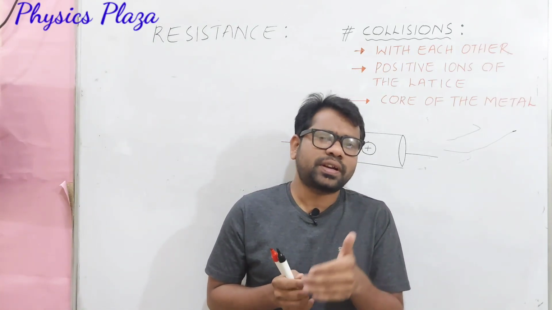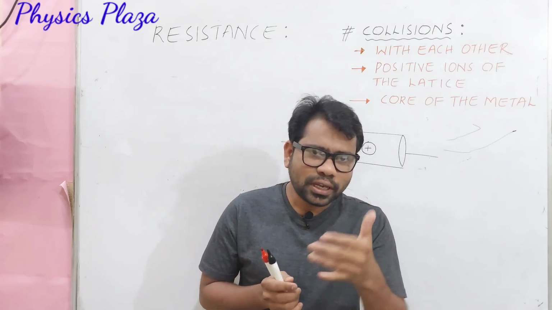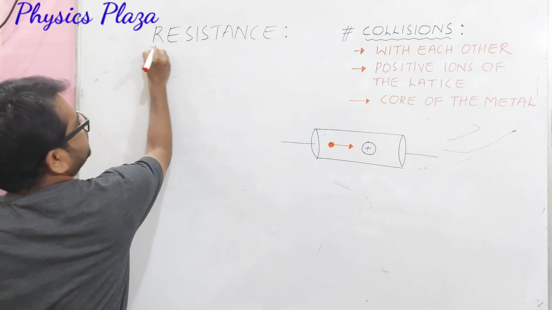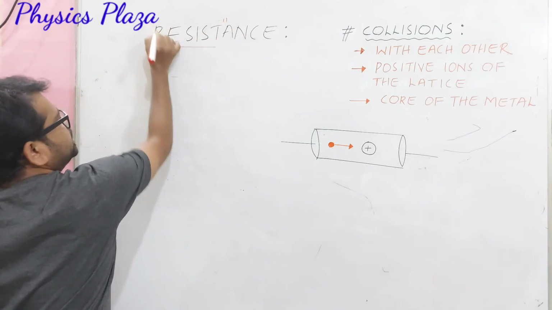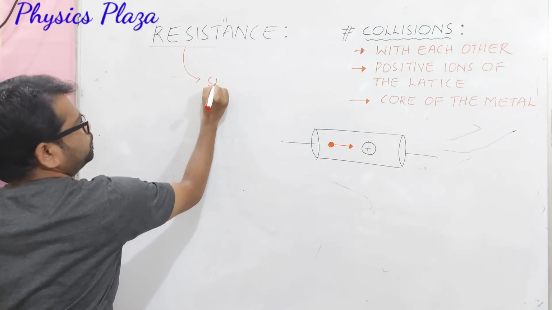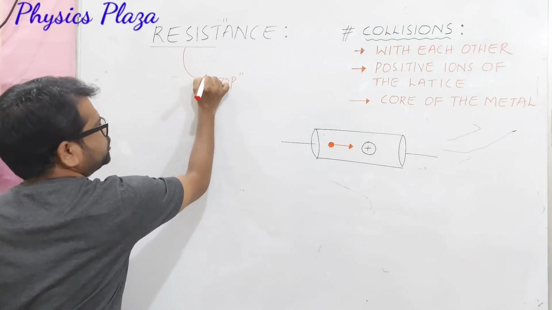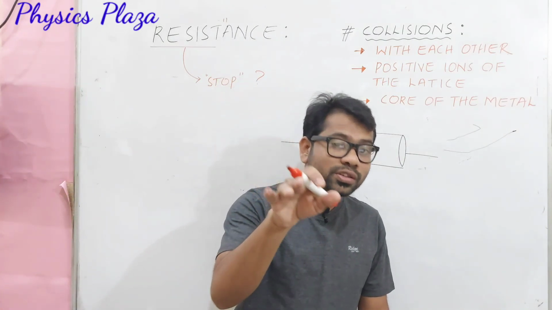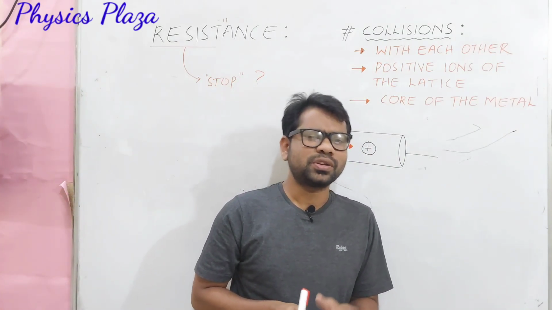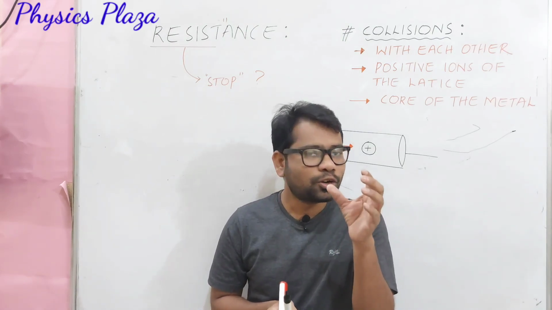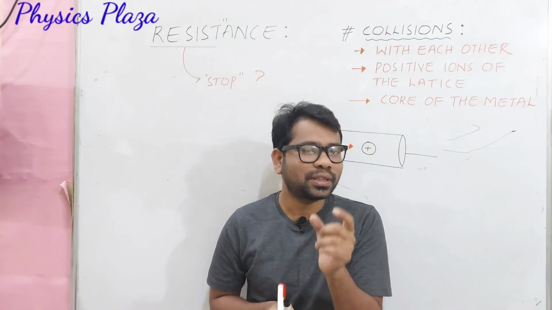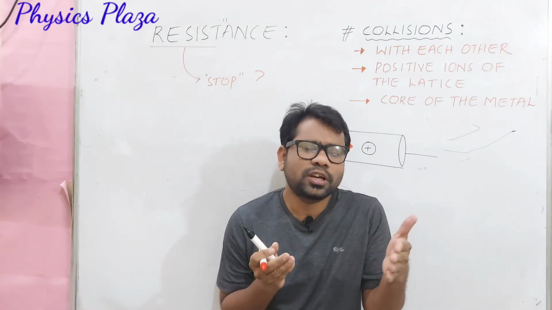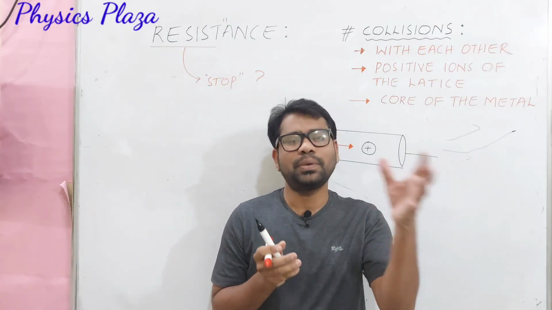So what is the reason for resistance? Before that, let us observe the word resistance, dear children. Look here, the word resist. Children, what does resist mean? Stop. So there is a question: who is stopping and who is stopped? It's very important. It's very simple: the electrons are stopped, and the one stopping them is the material itself. We may be surprised: the electrons are moving through the material, so why would the material stop them?